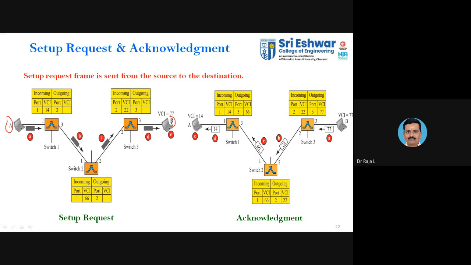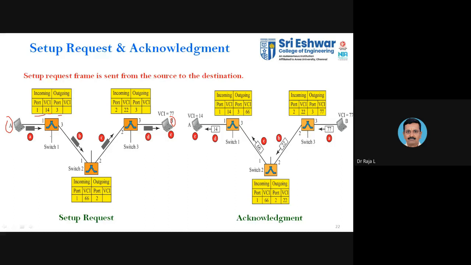So this is how they are given the names: A, B, C, D, like that. As I gave 1, 2, 3, here they are given. So you can see 1, 14, 3 is the output. So here you don't find the data transfer, what the data will be won't be available. So these are control packets.